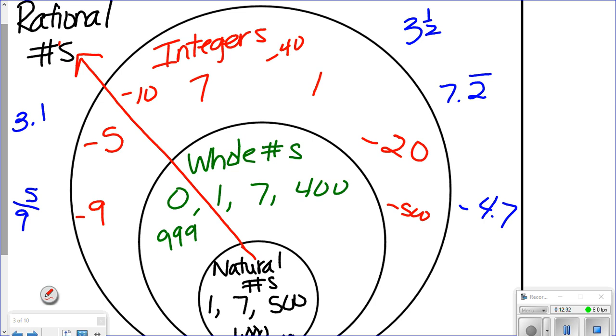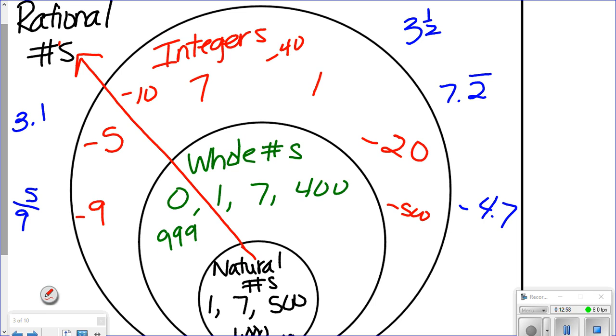Following that will help you decide what else it is. Does that make sense? So if I say, what type of number is negative 4? Well, where does negative 4 start in this picture? It starts here, and then what else is it? Yep, you follow the arrow out. So wherever it starts on that arrow, keep following it out, and that will tell you what other sets it belongs to. Does that make sense?